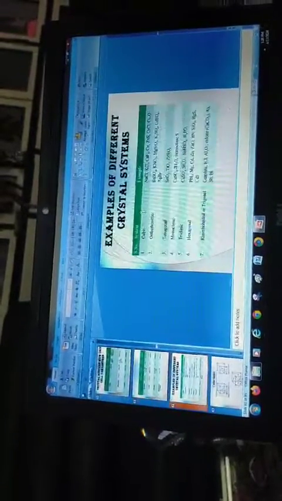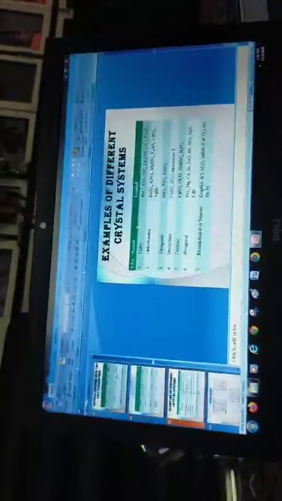Due to these variations, they are basically of 7 types: cubic, orthorhombic, tetragonal, monoclinic, triclinic, hexagonal and rhombohedral. Some of the students are confused about how they will memorize these names or these variations in the parameters of edge length as well as angle. So don't worry, I have made a slogan for you: CT ohm HRT. I am repeating again, CT ohm HRT. C means cubic, T means tetragonal, ohm means orthorhombic, then monoclinic and triclinic, then rhombohedral and hexagonal.